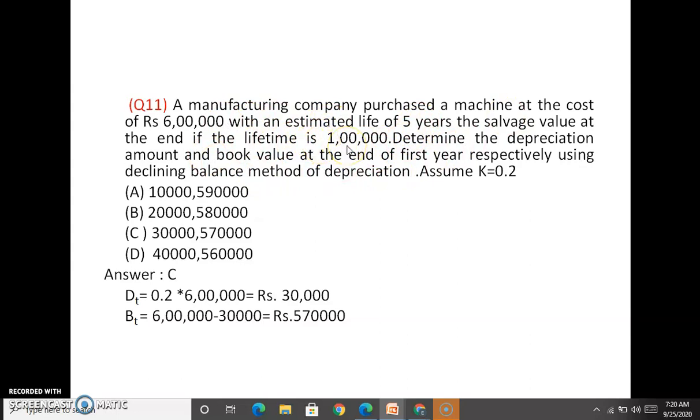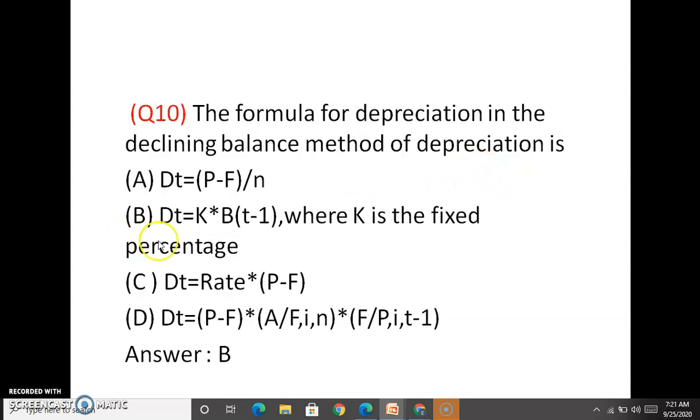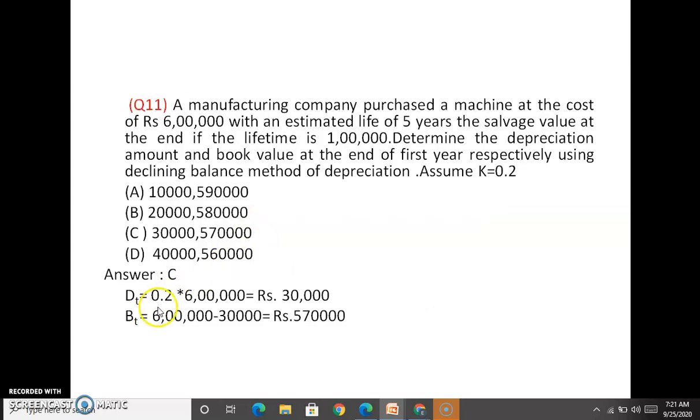A manufacturing company purchased a machine at a cost of 6 lakhs, with N equal to 5 years and F equal to 1 lakh, and you have to calculate the depreciation amount and book value at the end of the first year, assuming a constant K equal to 0.05. The formula is K into book value at the previous period. 0.05 into the book value at the initial period, which is 6 lakhs, so rupees 30,000 is the depreciation amount, and the book value at the end of the first year is 6 lakhs minus 30,000, so 5 lakhs 70,000. So answer is C.